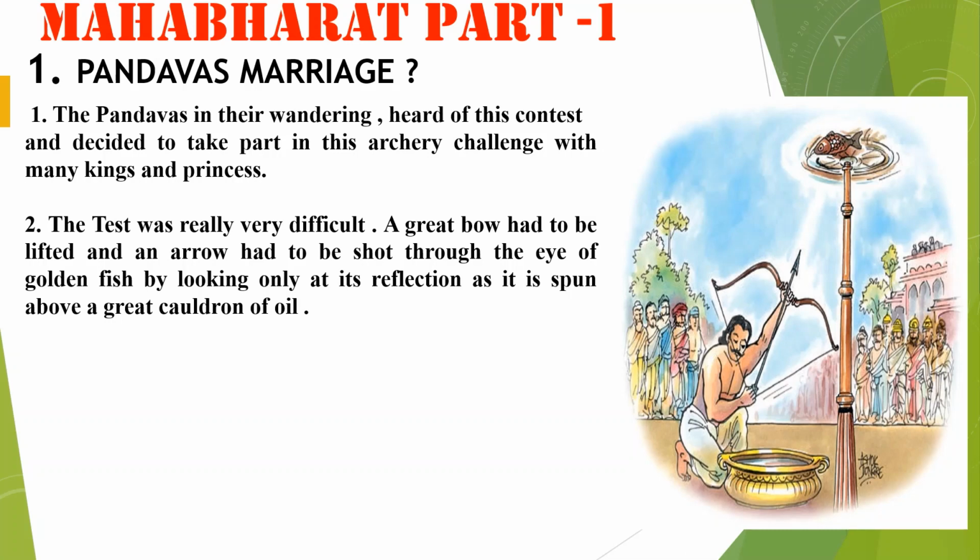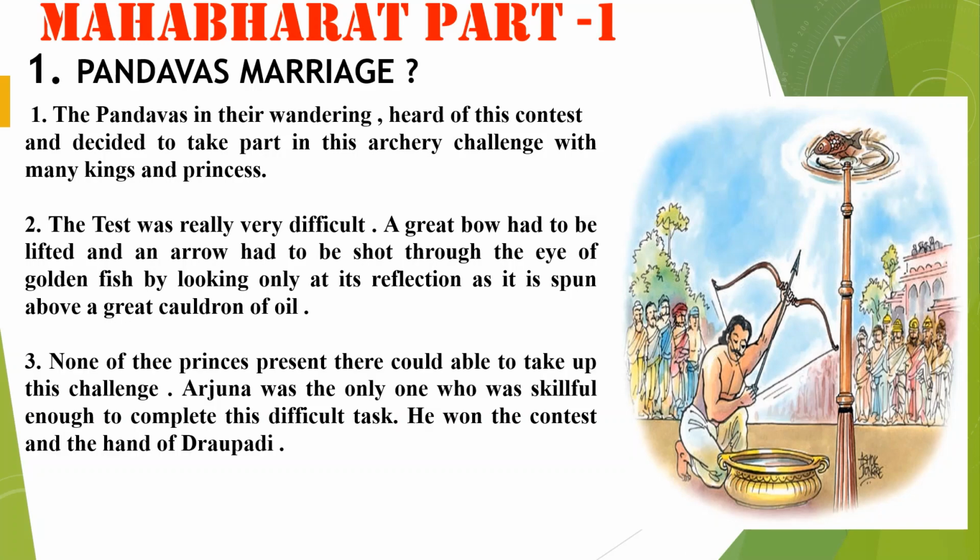A great bow had to be lifted and an arrow had to be shot through the eye of a golden fish by looking only at its reflection as it is spun over a great cauldron of oil.